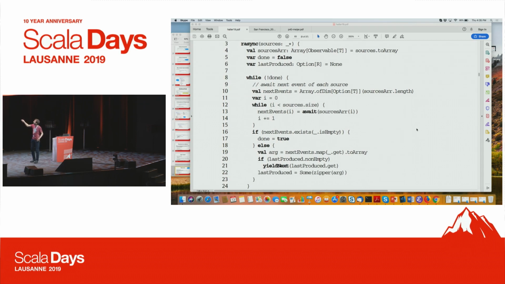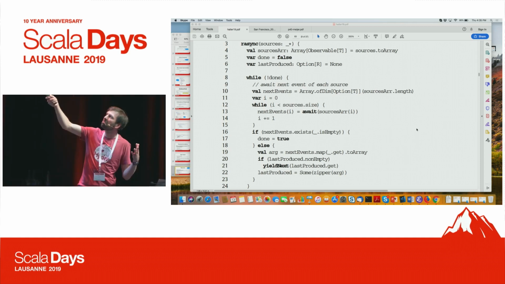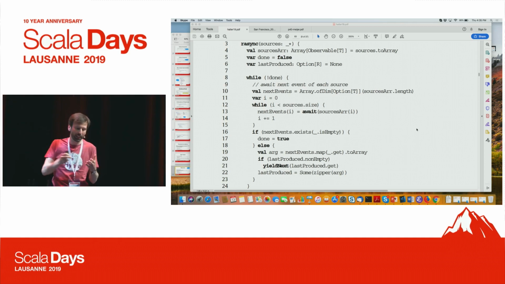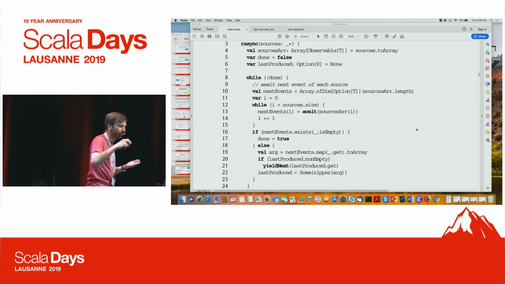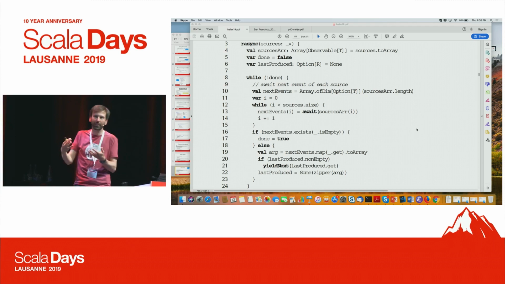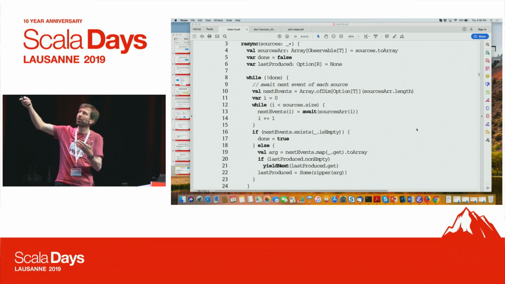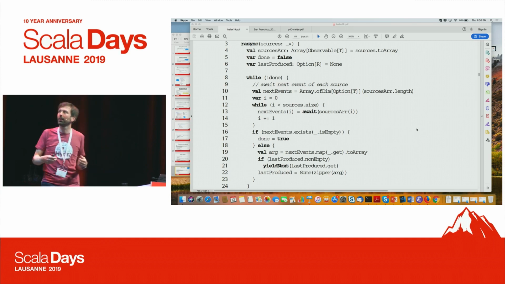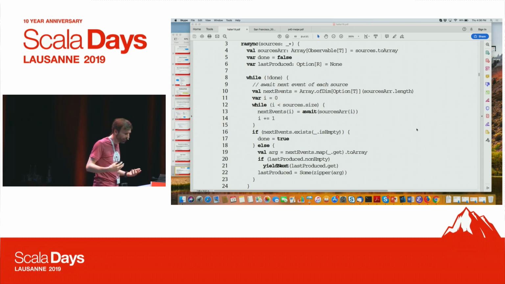So we create an array that can hold the next events, and we can actually just loop through and wait for the events. The cool thing is that this will not decrease performance, right? Because when we suspend on the first one, the next producer can already produce the event that will be immediately available once we go to the next await call, and so on. So we can just collect these things and then decide what to do. Is it okay to run the combiner function and so on, right?